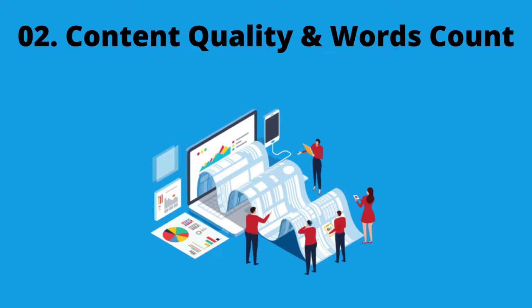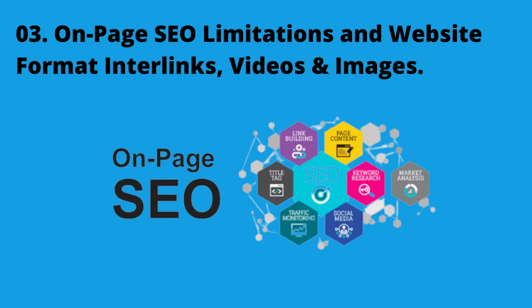Number 2, content quality and word count. The quality of the articles on other people's websites, relevance to the topic, limitations of the facts that they have described, limitations of the wordings. You have to get a clear understanding of all these and try to do more work to give competition. Number 3, on-page SEO limitations and website format, interlinks, videos, and images. Pay more attention to this as well.